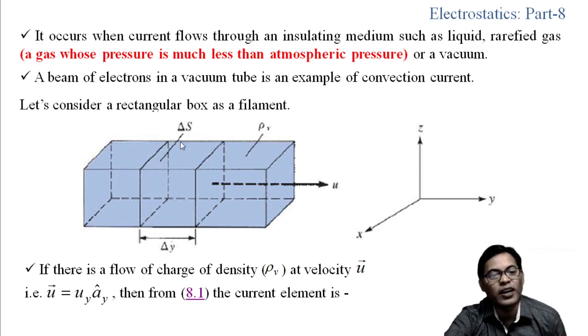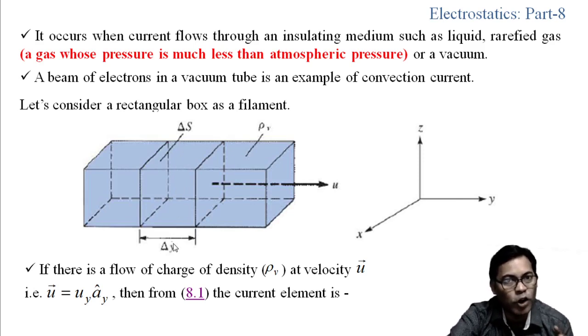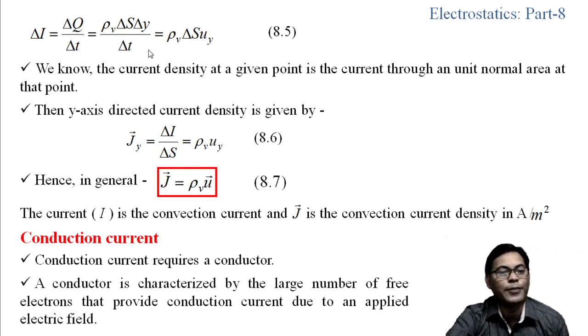If we multiply del s and del y, we get the total volume, and the charge density we know is rho v. So if we multiply charge density rho v with this volume, we get dq, the total charge enclosed by this volume. So del q equals rho v del s del y, and it is divided by del t.